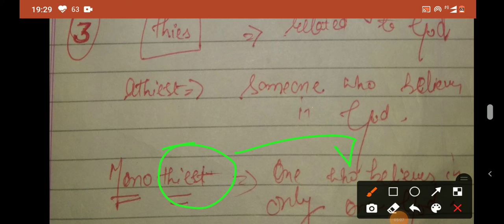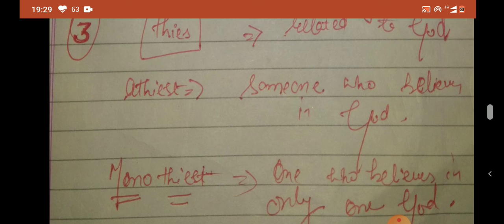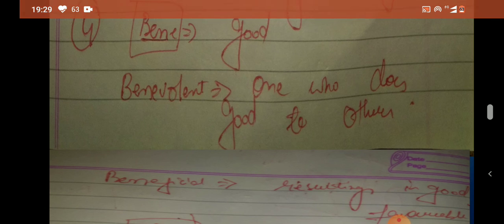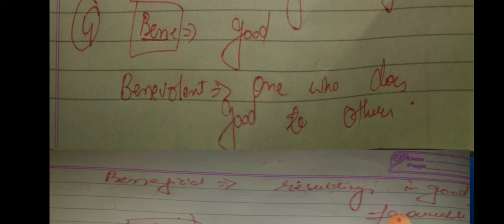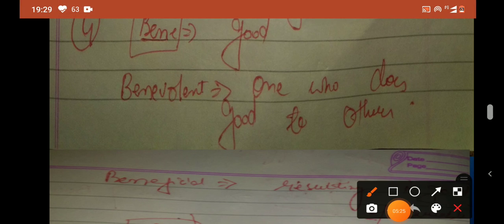So the meaning of this word monotheist is one who believes in God, only in one God. Something is related towards God, as we have used the root word theist here. Okay, let's move forward. The next root word which we have taken is ben.